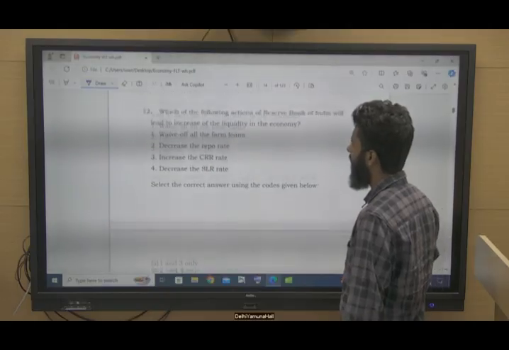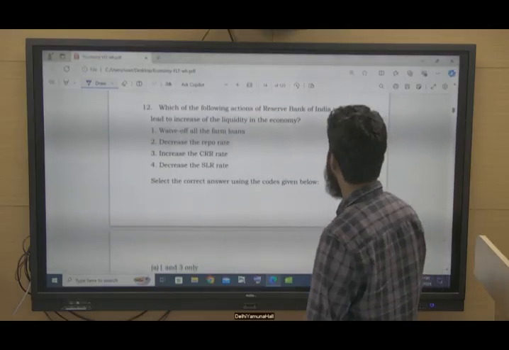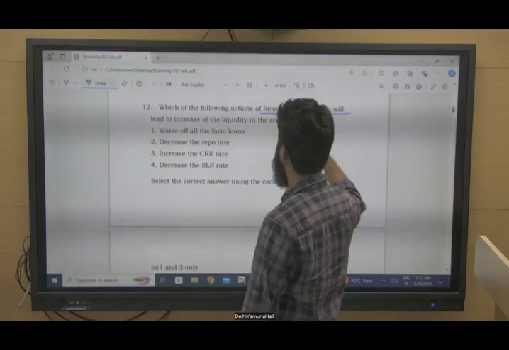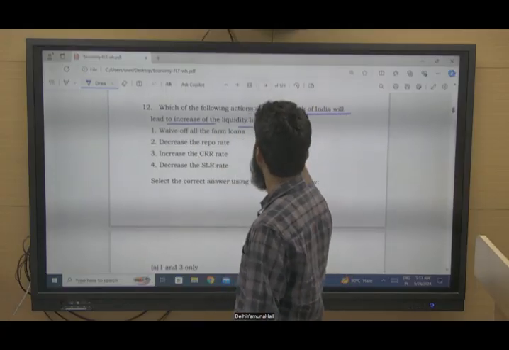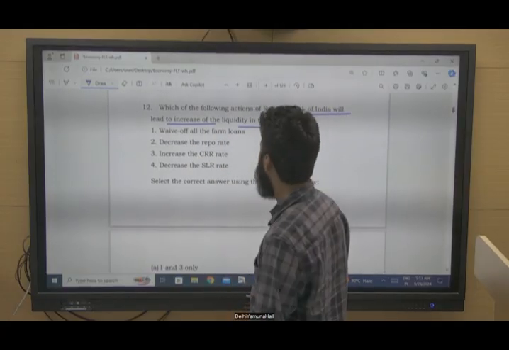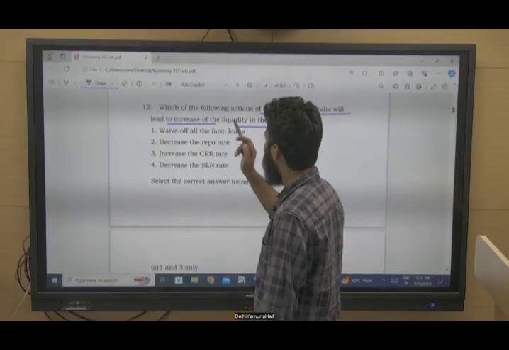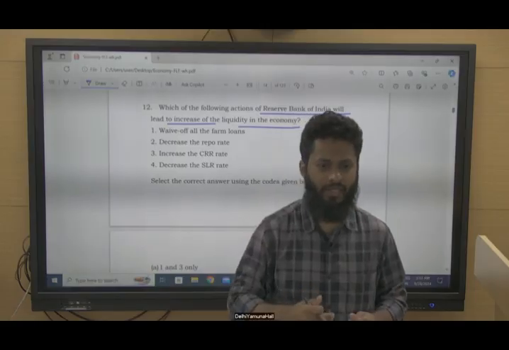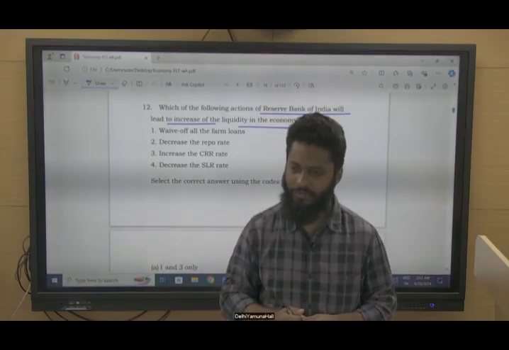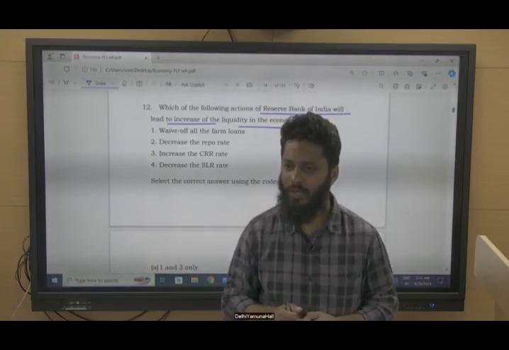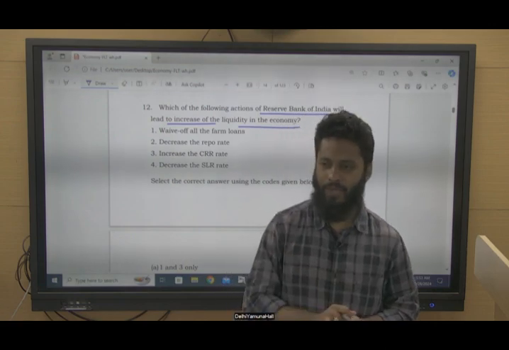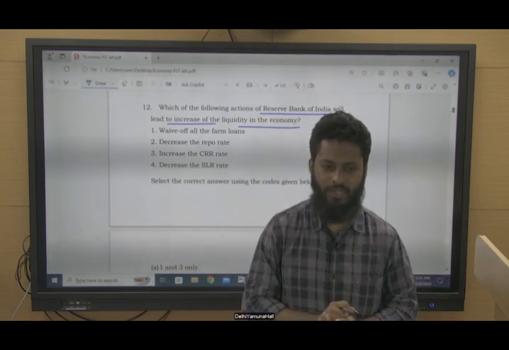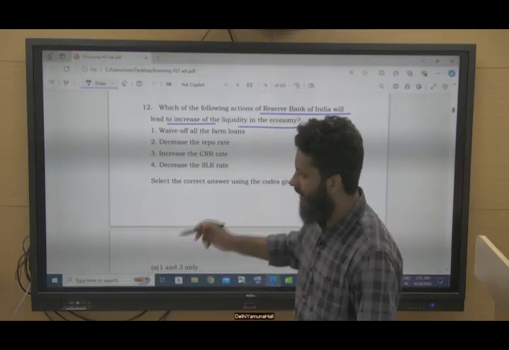Coming to question number 12. Which of the following actions of RBI will lead to an increase in the liquidity of the economy? Waiving of all the farm loans. Now, if the farm loans are waived off, definitely liquidity will increase in the economy. People will be having money with them, right? But think of it. These questions are a little tricky.